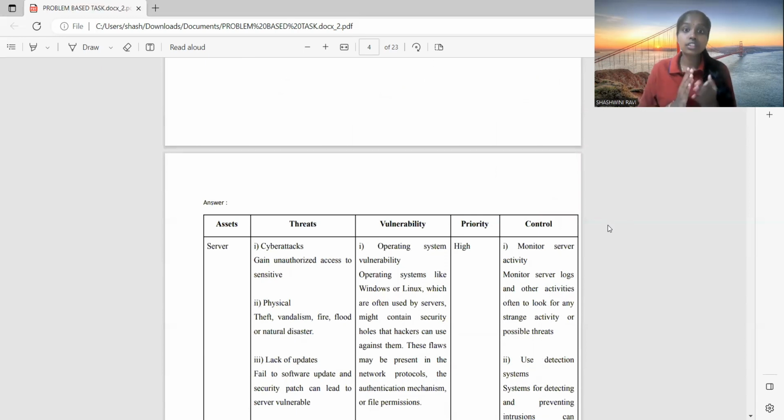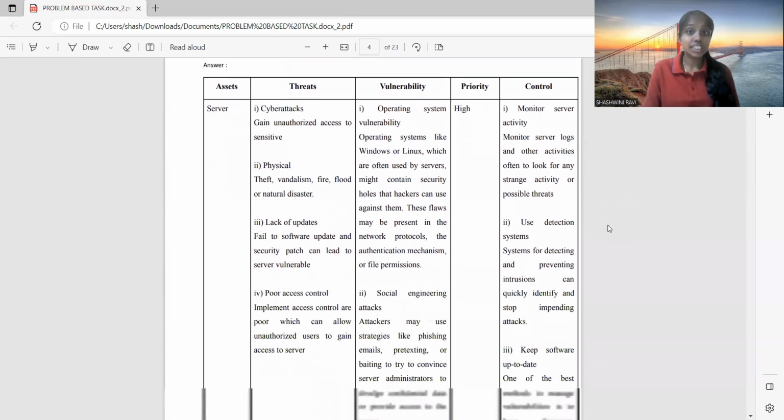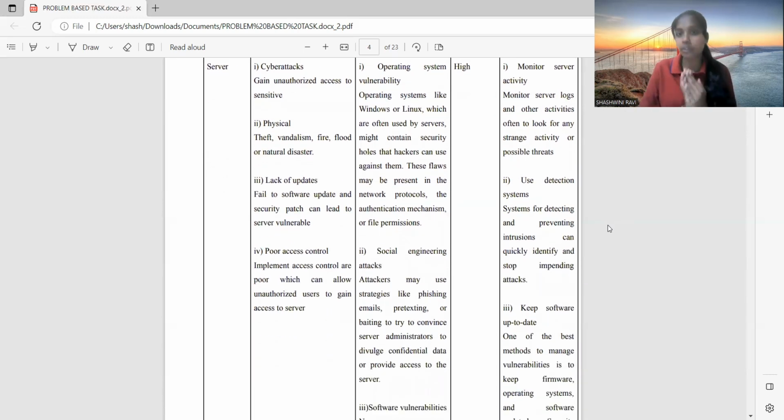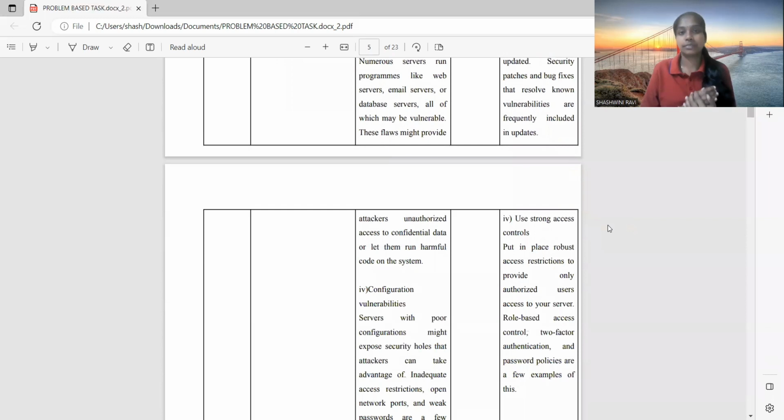Let's see the controls for the vulnerabilities. First of all, monitor server activity. Monitor server logs and other activities often to look for any strange activity or possible threat. Secondly, use detection systems. Systems for detecting and preventing intrusions can quickly identify and stop impending attacks. Thirdly, keep software up to date. One of the best methods to manage vulnerability is to keep firmware, operating system, and software updated. Updates frequently include security patches and bug fixes that resolve known vulnerabilities.